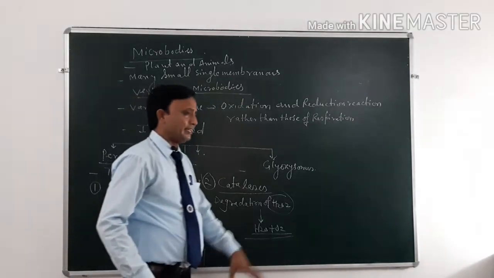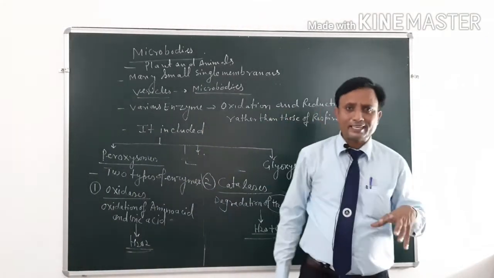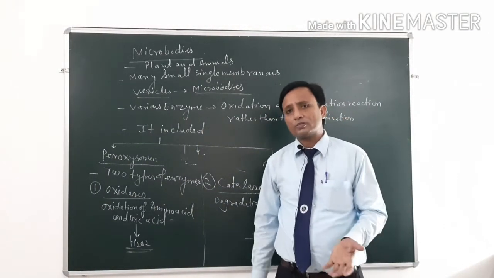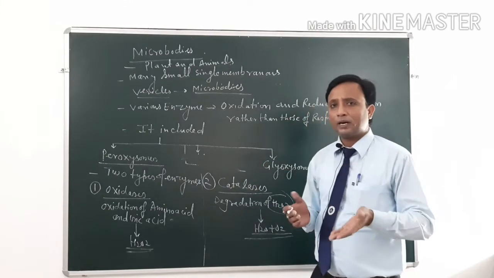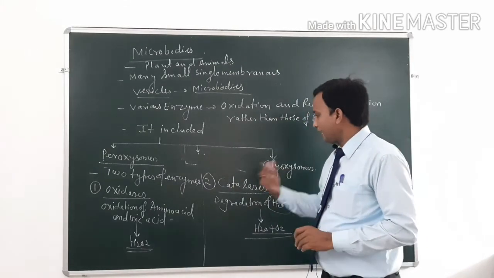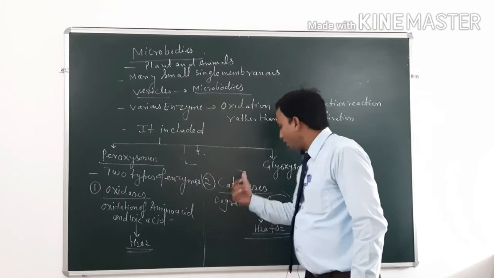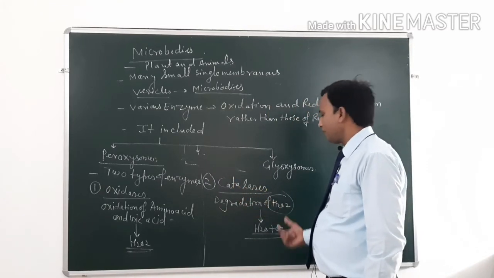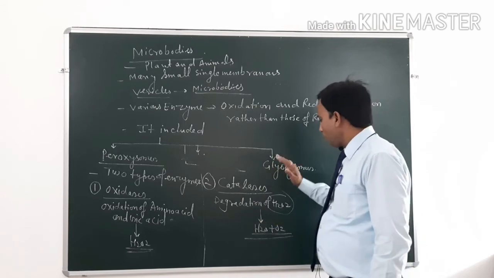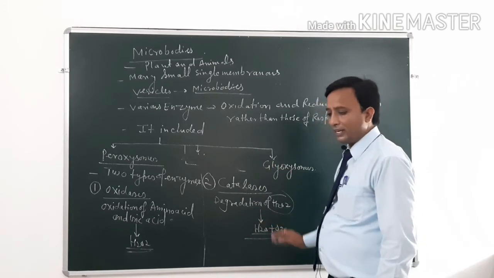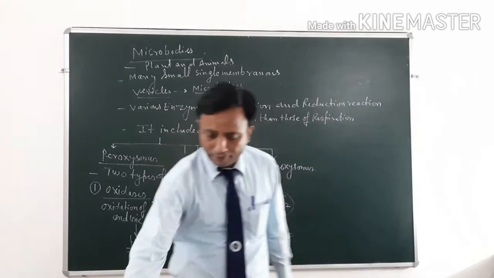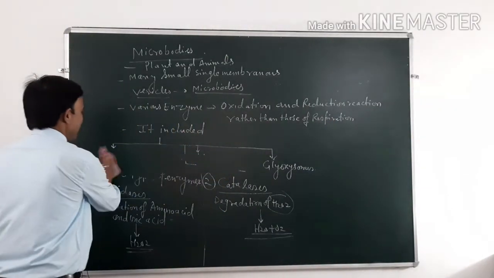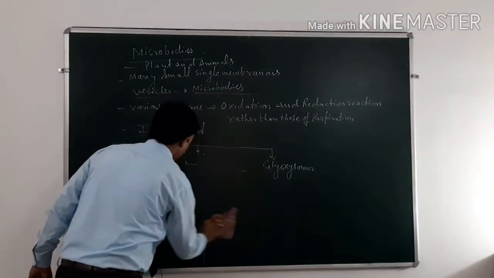Hydrogen peroxide is a type of dangerous chemical compound present inside the plant and animal. After that, it is degraded with the help of catalase enzyme, degrading hydrogen peroxide into water molecule as well as oxygen. This was the first vesicle-like structure.